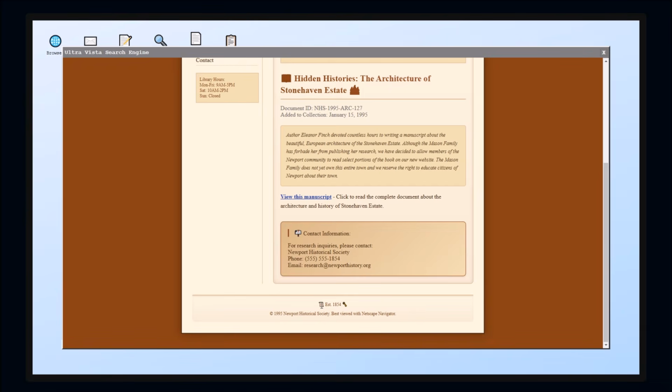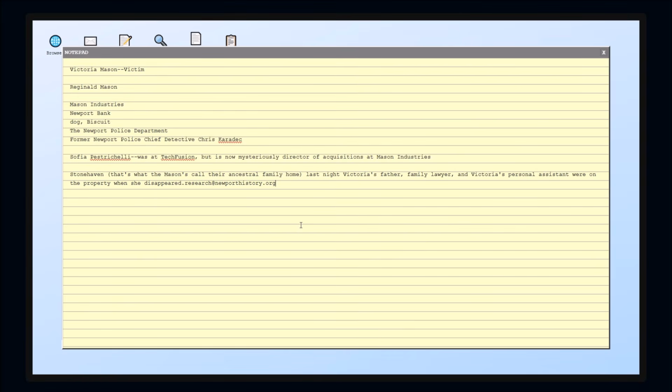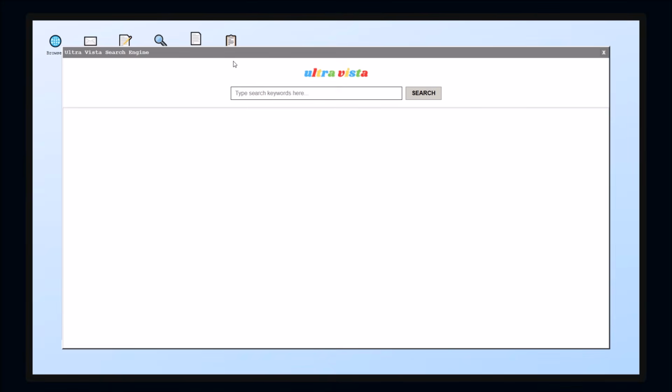The family said she can't publish her research, but we're going to put her book on our website. They don't own this town, okay? And then you can contact us at Newport History. Like, that would be a cool thing to do, but I doubt the game is gonna let you do that. That seems like that would be a bit too interactive.